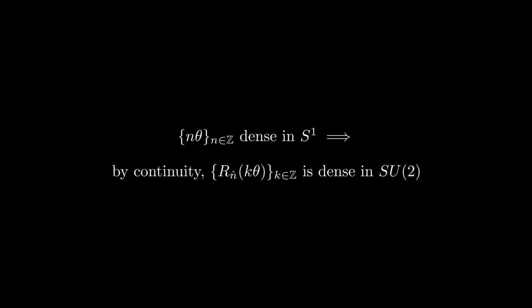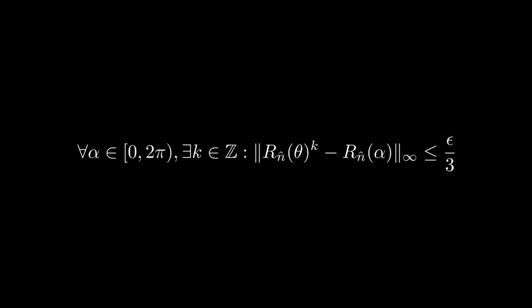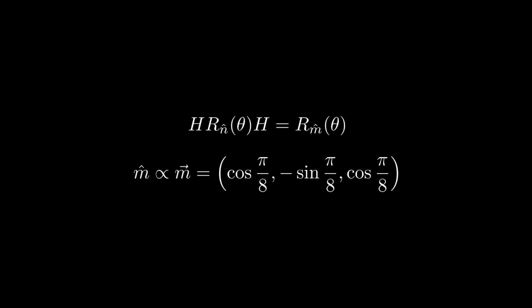For reasons that will soon become clear, we will choose our threshold to be epsilon over 3. If we now conjugate the rotation around n by Hadamard matrices, we get a rotation about m hat, which is the unit vector in the direction of cosine pi over 8, minus sine pi over 8, cosine pi over 8. Because the operator norm is invariant under left and right unitary multiplication, this directly implies that we can also approximate rotation by angle alpha about m hat to accuracy epsilon over 3.